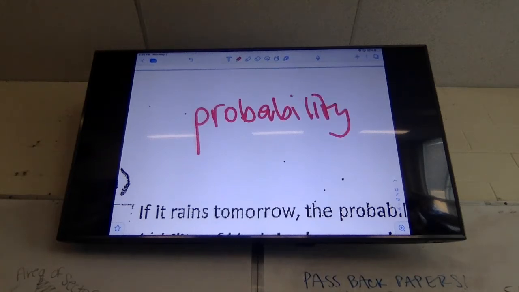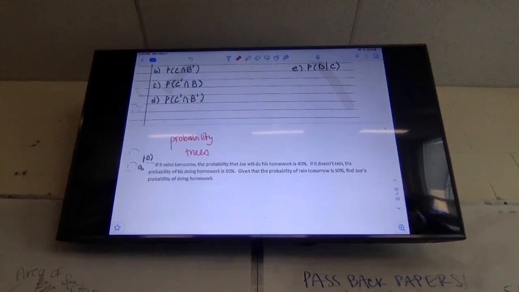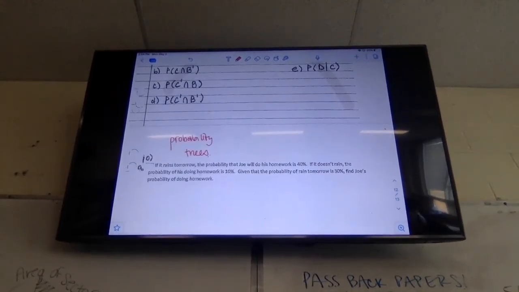Probability trees. I believe you've done something like this before. If not, it's pretty simple, but it's a very specific skill, so I like to go over those together. It says if it rains tomorrow, the probability that Joe will do his homework is 40%. So we're talking about whether or not it's going to rain and whether or not Joe will do his homework. What's my deciding factor? Is it if he does his homework, then it will or won't rain, or is it if it rains, then he will or won't do his homework?